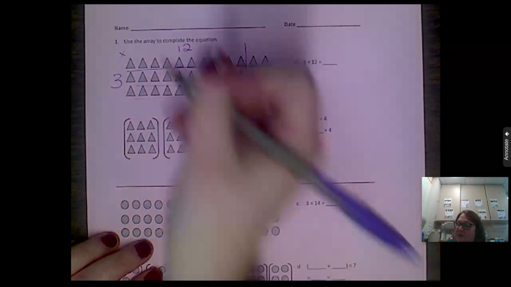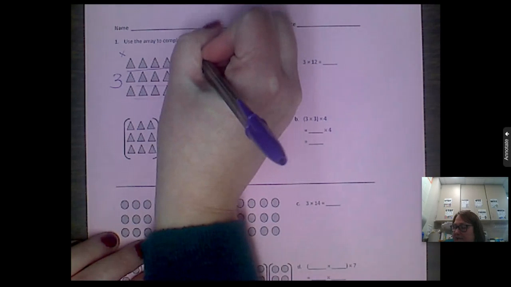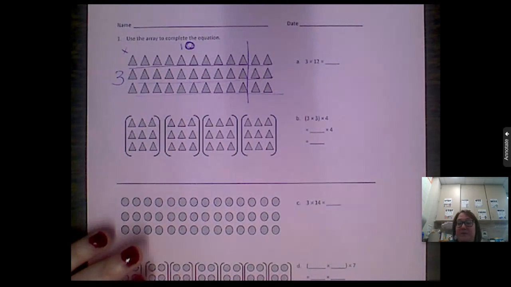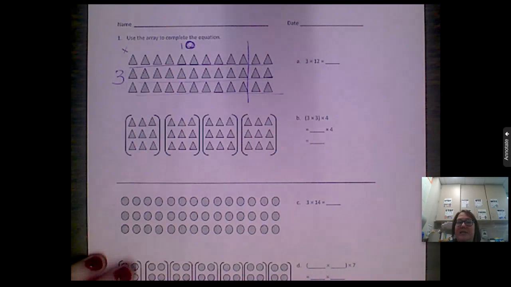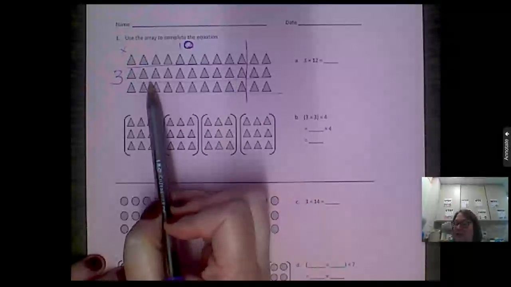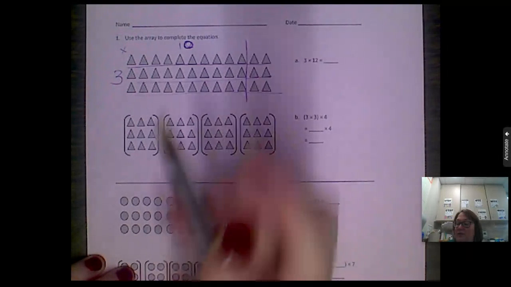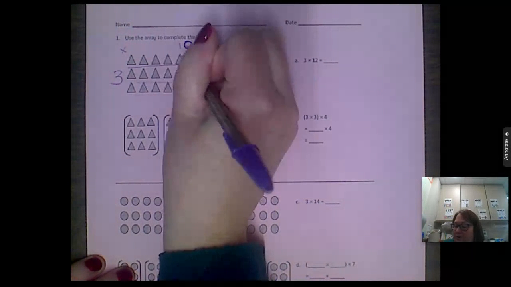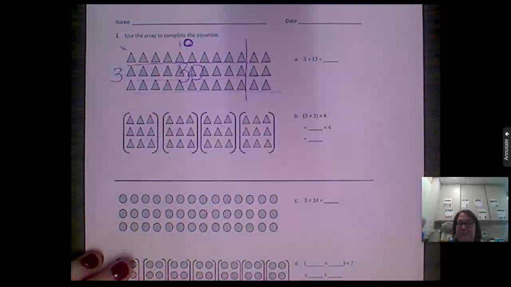So let's say this is 3 times 10 right there, and you can do this with me too. What is 3 times 10? If I go this way, I've got 10, 20, 30.